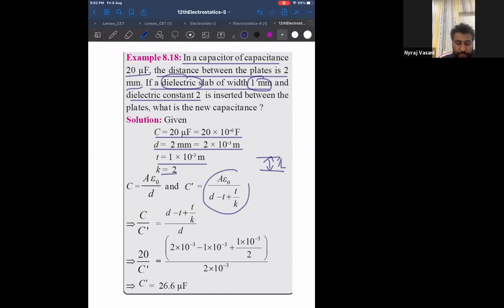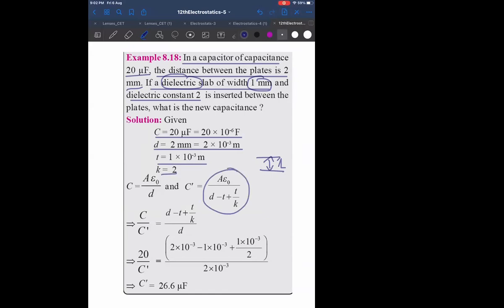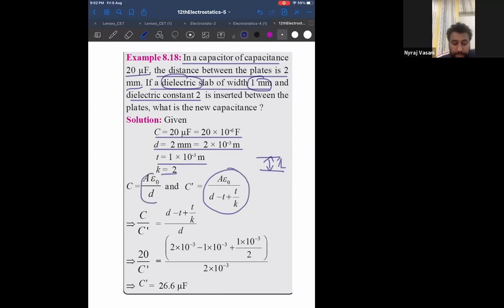Look at this. And the original formula was this. Therefore, can I say if I divide the original capacitance by the new capacitance, I will get the steps. My intention of showing you this question was, do you understand why I used this formula?